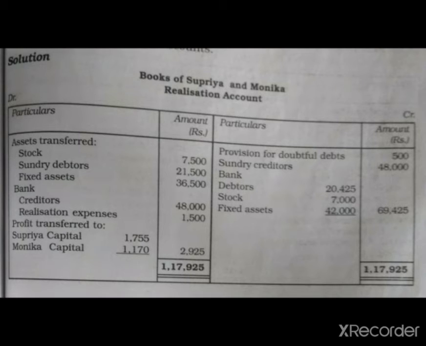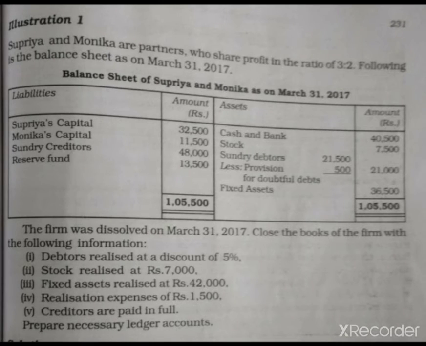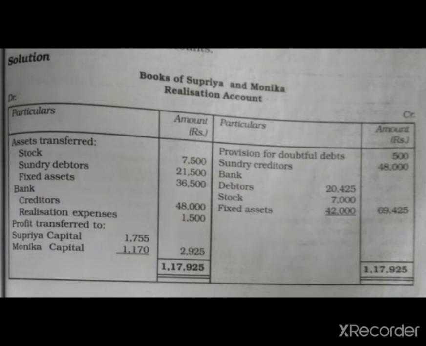Next we have to record what price we received after selling all these assets. So we will give the heading on the realization account, Bank. Under that bank we will write debtors. What price we received from debtors, meaning we have to subtract 5% from the debtors' value. Then we will get 20,425, meaning the actual debtors' value is 21,500. So 21,500 into 5%, whatever amount we get, we will subtract from 21,500. We will get 20,425.